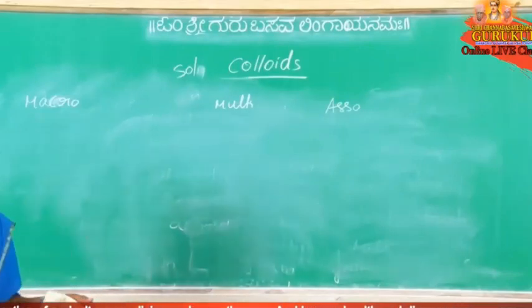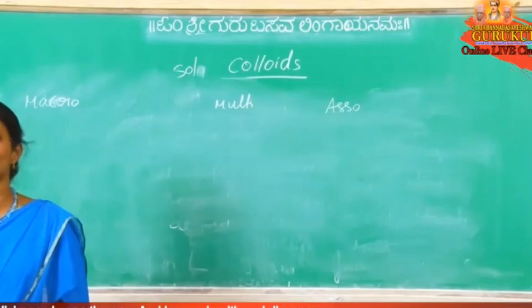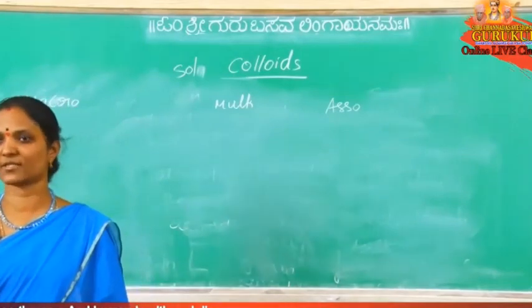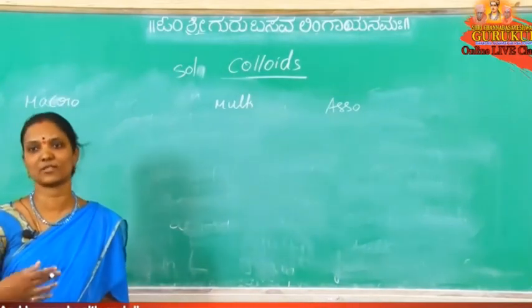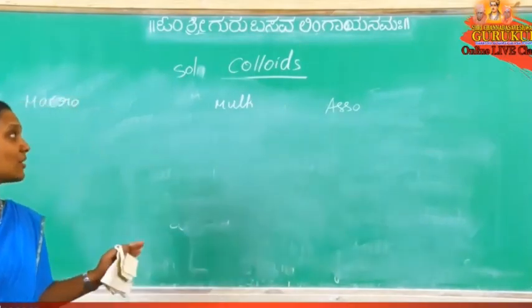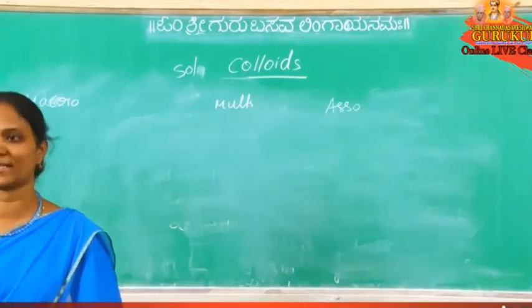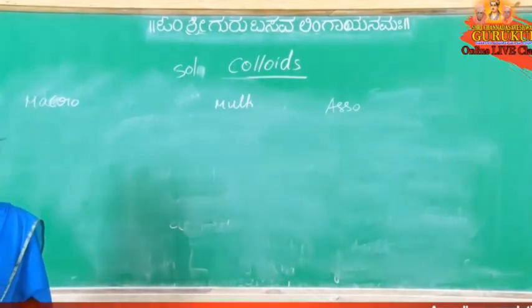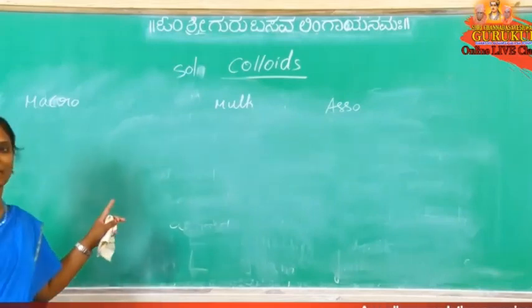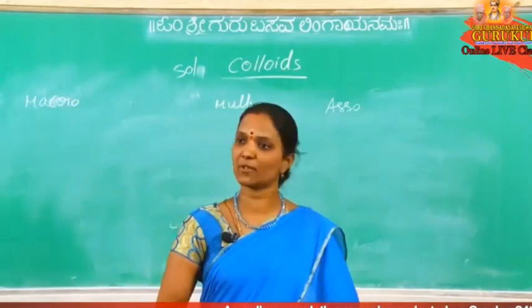First, based on physical state, there are 8 types of colloidal solutions: gels, emulsions, aerosol, solid aerosol, liquid aerosol, sol, like this, and foam. Based on the nature of the solvent: aquasol, bengisol, alkosol, aerosol. And next, based on mode of formation: macromolecular colloidal solutions, multimolecular colloidal solutions, and associated colloidal solutions.